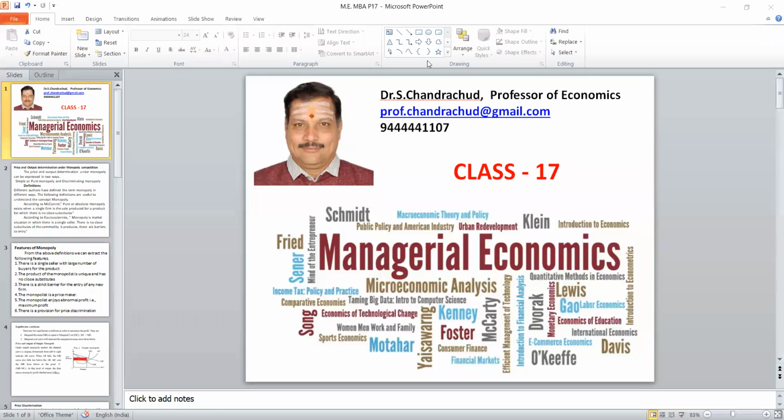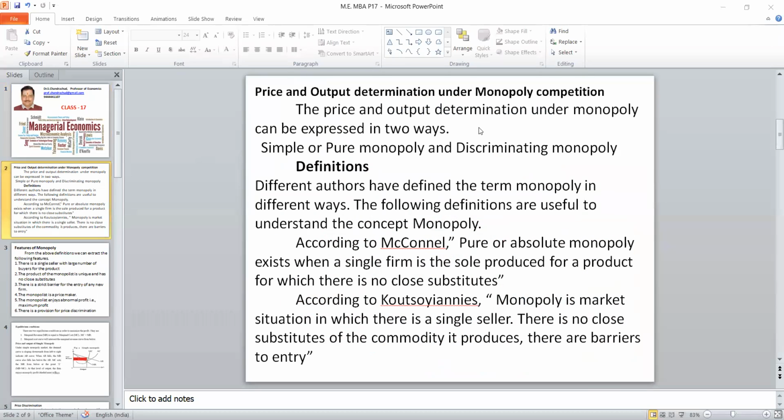Monopoly market means single seller. There are different definitions; I have given only 2 definitions, one by McDonald, another one by Scotianus. Keep it in mind, all these markets are imperfect.